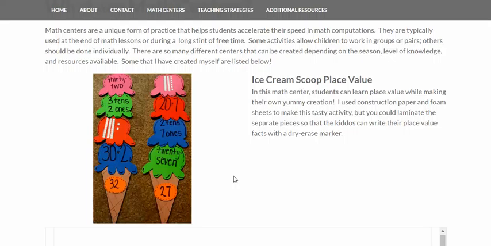If you feel like your students are more advanced, what you could do is you could just write one of the scoops for them and then they could fill in the remaining 3. So for example, for 32, you could write on that top pink scoop 32 out in words, and then the students would have to generate 3 other ways to represent the number 32. And then they make their whole ice cream cone.